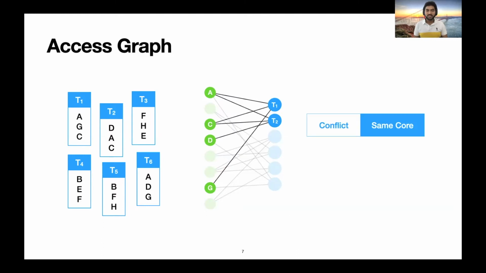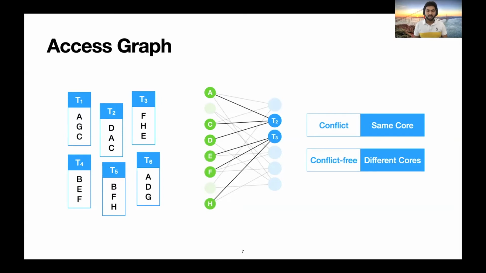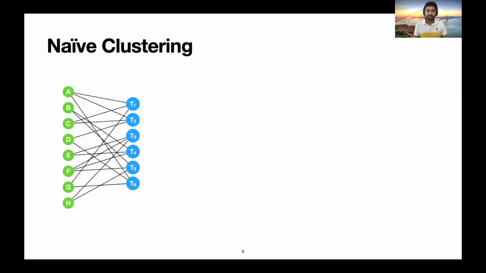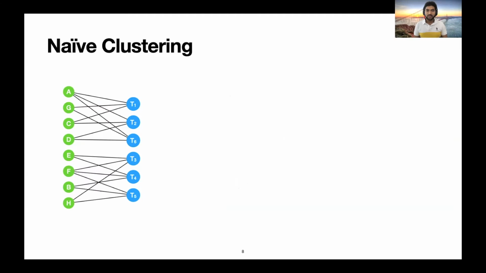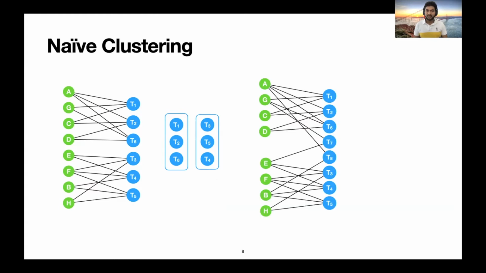Strife fundamentally depends on the following insight. If you look at transactions T1 and T2, they access common data items and hence conflict with each other. So in order to execute them without concurrency control, we need to do it on a single core. On the other hand, between transactions T2 and T3, there is no conflict, so you can execute them on different cores without any concurrency control. If we were to follow a naive clustering scheme, we would cluster T1, T2, T6 into one and the remaining into another cluster. Since these two clusters are conflict-free, you can execute them without any concurrency control on two cores. However, life isn't that easy.